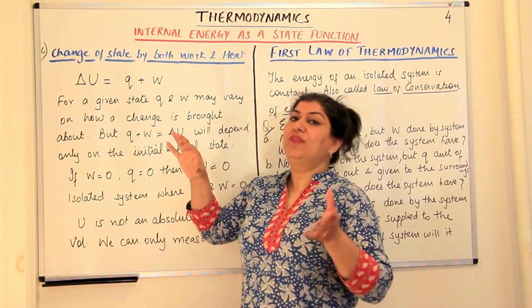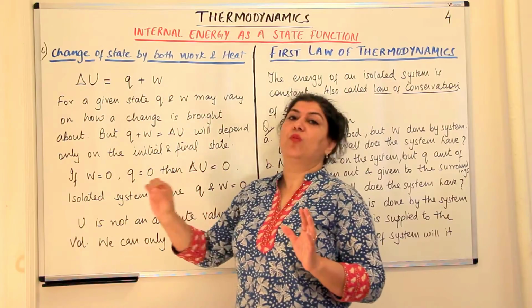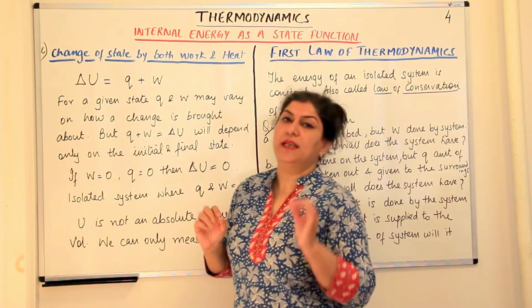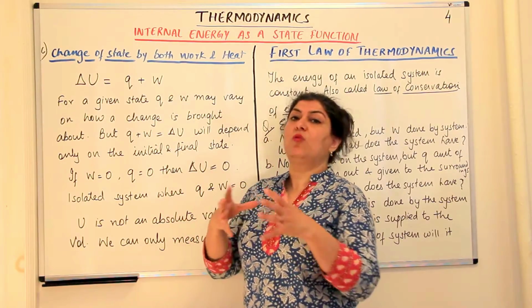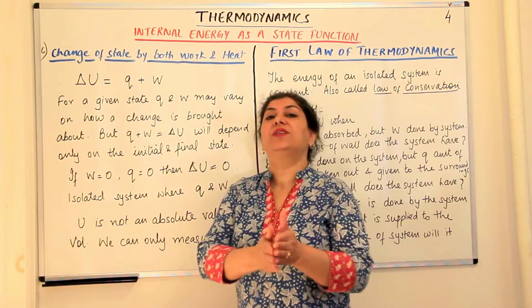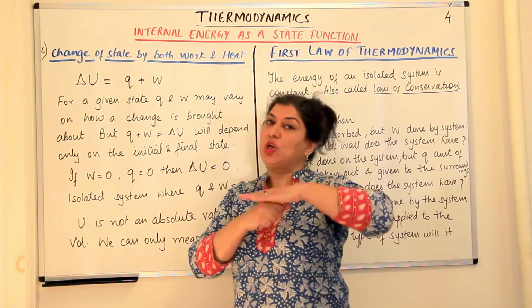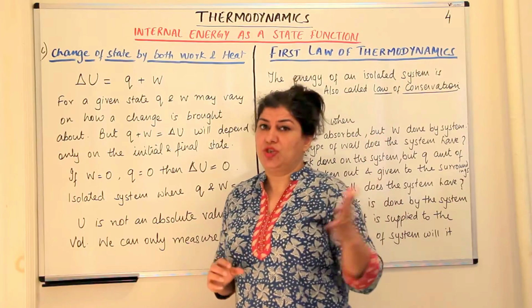And heat: when we used heat, I told you that we have walls that are thermally conducting, through which heat can enter or leave, but the system should be closed so that there is no exchange of matter.